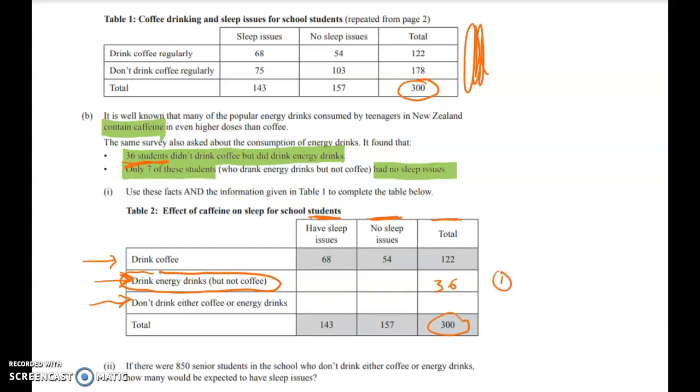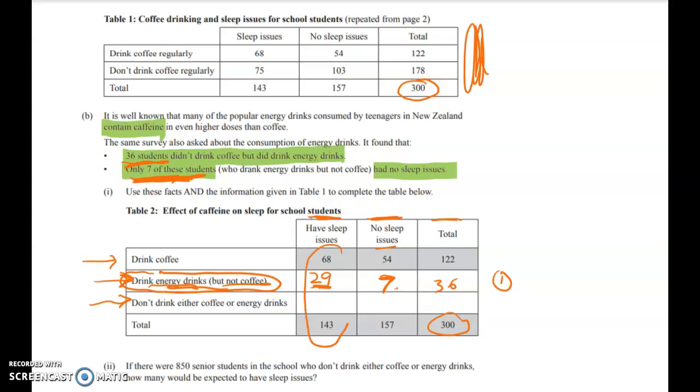So that's thing 1. Now, there are a few different ways to work here, but we were told that out of those 36, only 7 of them had no sleep issues. So energy drinks, not coffee, and no sleep means that the 7 is going to go in here. And from here, it's quite easy to fill in the other numbers, right? Because we know that the rows and the columns have to add up to the totals. So here, this number must add to 36 when I put 7 with it. So this has got to be 29.